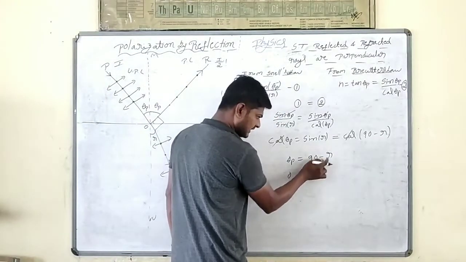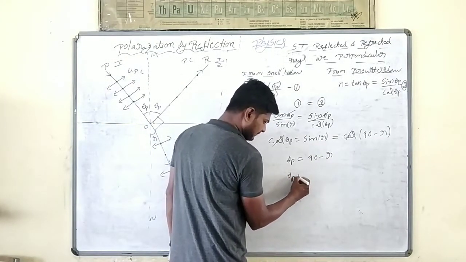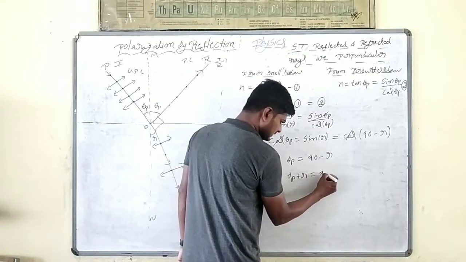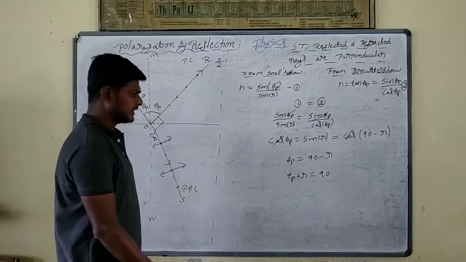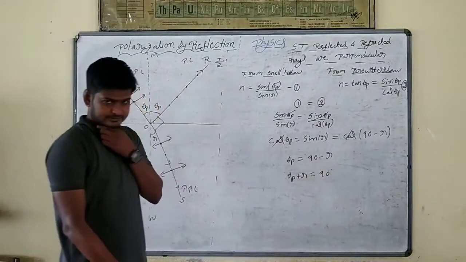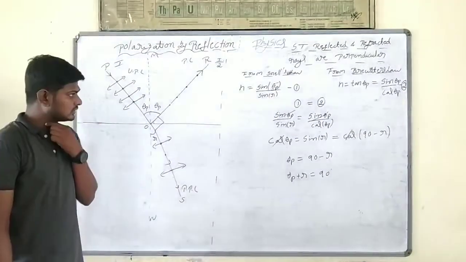Now this minus r comes to this side. Theta p plus r is equal to what? 90 degrees. Yes, sir. Theta p plus r is equal to 90 degrees.